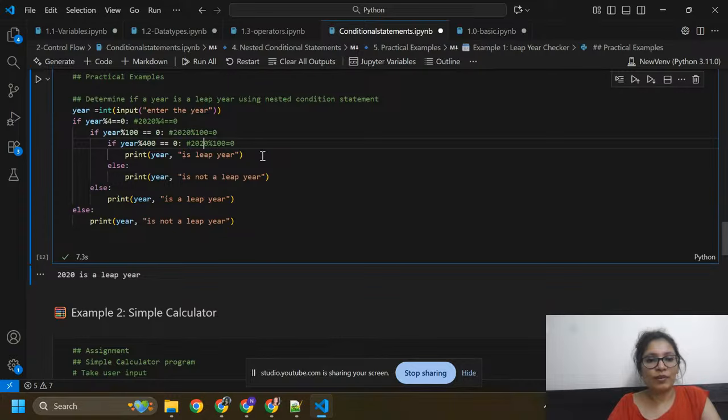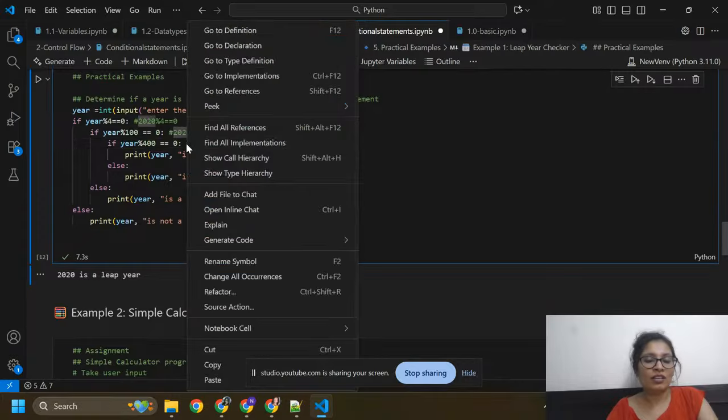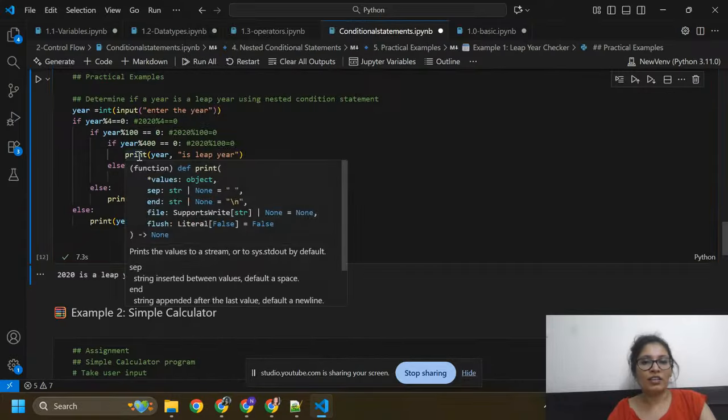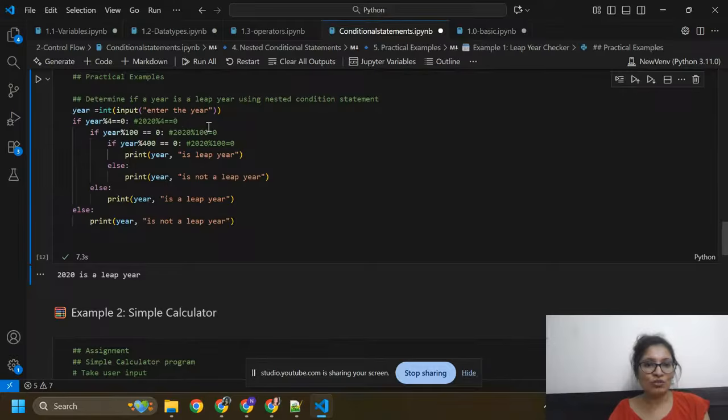So it will give the response: this is a leap year. All three conditions are true, and I got remainder 0, so it will print this condition.